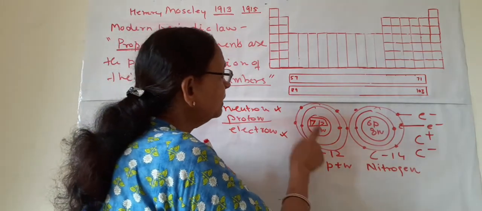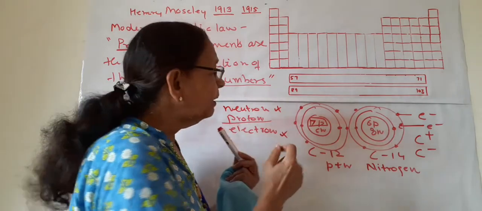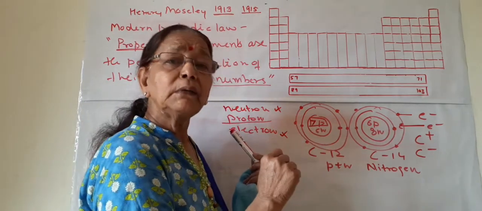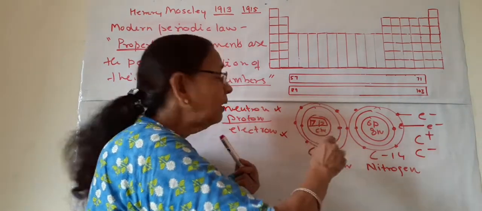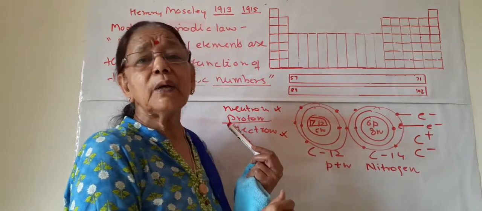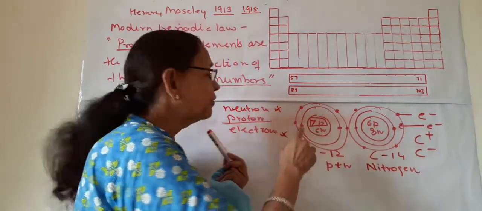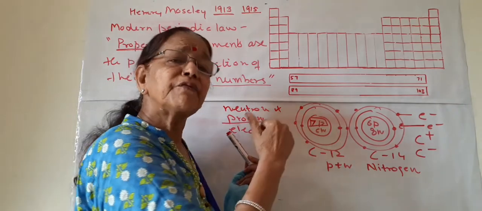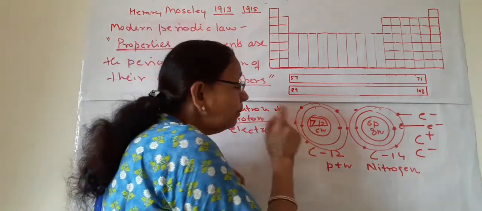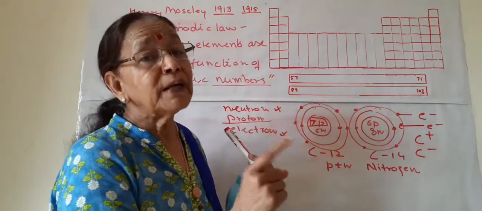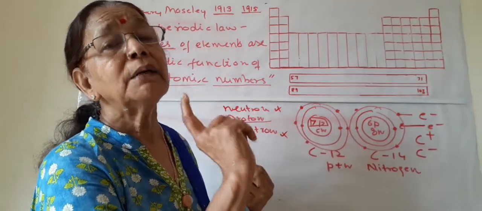If neutrons are increased or decreased, the atom remains the same. But if protons are increased or decreased, the element is changed. Suppose instead of 6 it has 5, then it will become boron. So the atomic number is the fundamental property of an element and not the atomic mass.